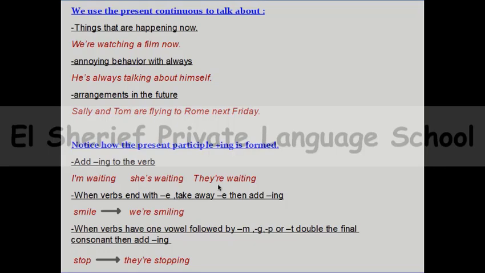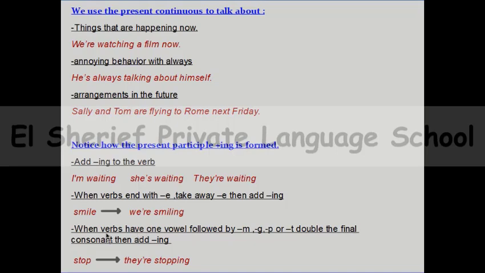You need to remember, when you are ready to add ing, but you find that the verb is ending with e, you will cancel e and then you will add ing. So the stem here, smile, ending with e. So when we want to write we are smiling, we will cancel e and then add ing.